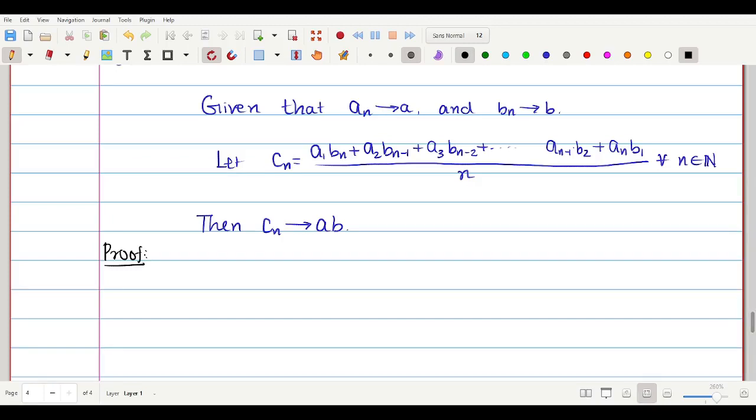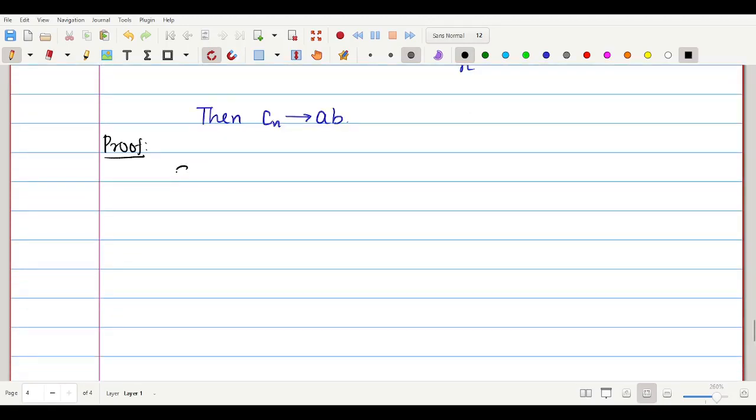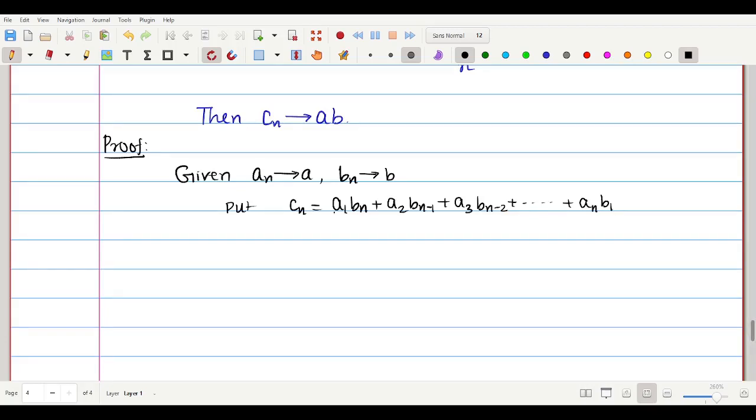Let's see how to prove it. So, given an converges to A, this is given, and bn converges to B, this is also given, and put Cn equal to, what will it be? a1 bn plus a2 bn minus 1 plus a3 bn minus 2 plus dot dot plus, finally an, and the last one is b1, this whole thing divided by n. Okay, so this is Cn. Now what am I going to prove?